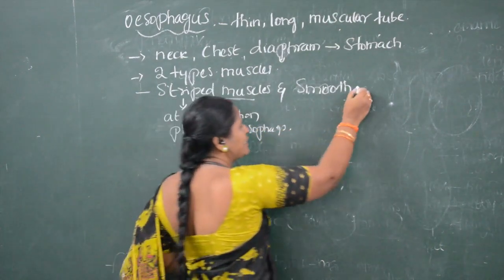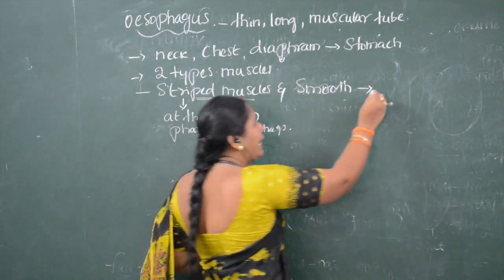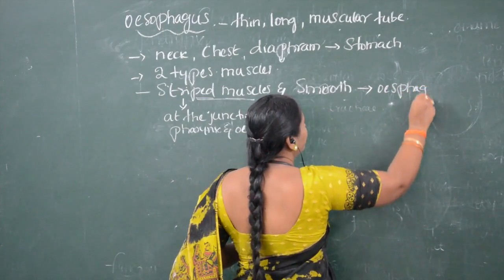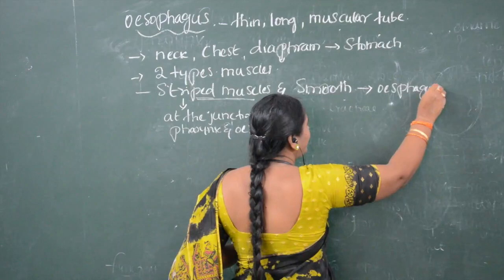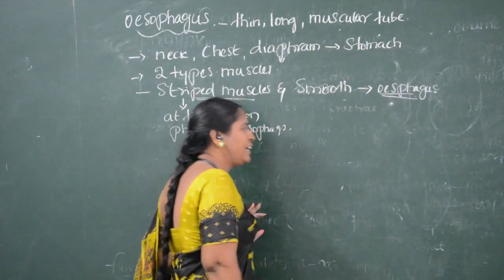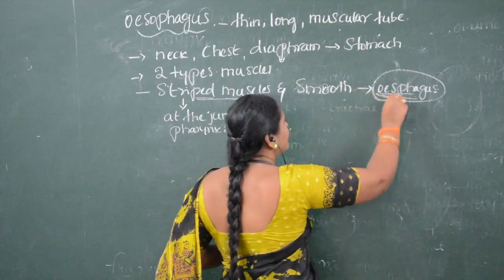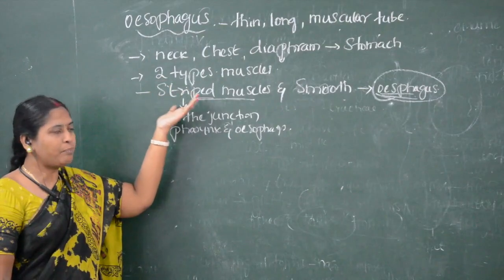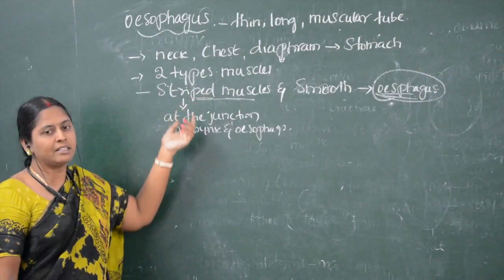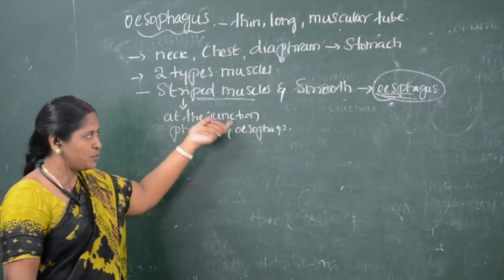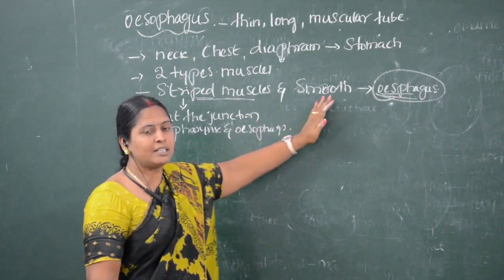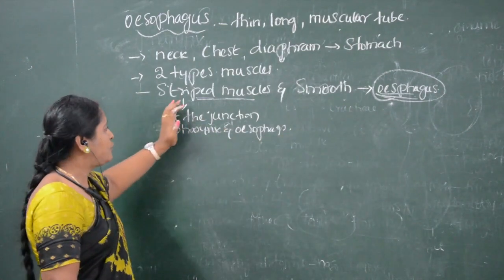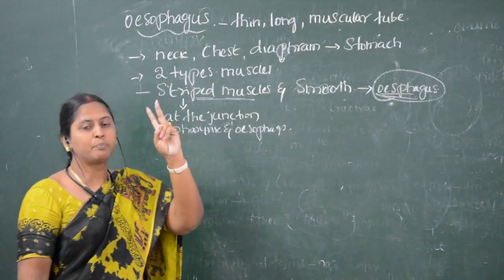Whereas smooth muscles are present at the junction of esophagus while entering into the stomach. So that muscles are smooth muscles. So esophagus has two kinds of muscles: striped muscles, present at the junction where pharynx enters as esophagus, and smooth muscles, present at the junction where esophagus enters into the stomach. Here, when two types of muscles are present, two kinds of sphincters are present.